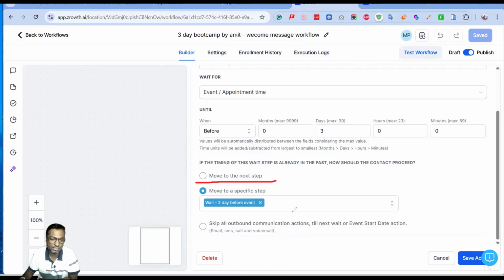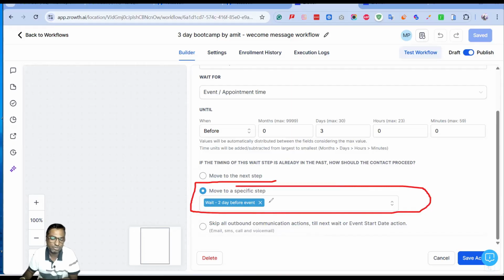We did the specific one, that if day -3 has already passed, it should move to day -2. That is the reason, if you see, just to differentiate between all the wait times we have added, we have given a name to every wait time, so that we know while setting up at this particular place which one we are picking up, either the right one or the wrong one. So this is how you can rename your wait time as well. The wait -2 days before event. So that will go 2 days before.